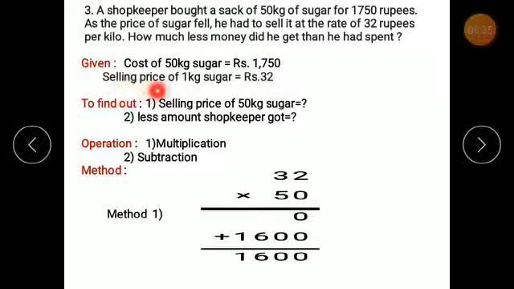You can also write one more given, that is weight of sugar, that is 50 kg, but we don't need it, so I haven't wrote it.